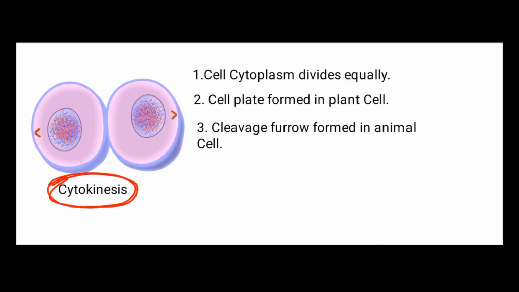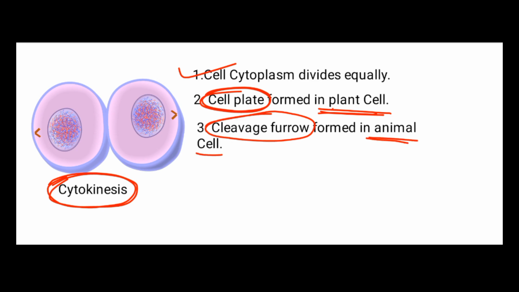Slight differences are seen in plant cells and animal cells. First, the cell cytoplasm is divided equally in the daughter cells. But the slight differences are that a structure called the cell plate is formed in the plant cell during its division, and a structure called the cleavage furrow is formed during cytokinesis, or cytoplasmic division, of the animal cell.